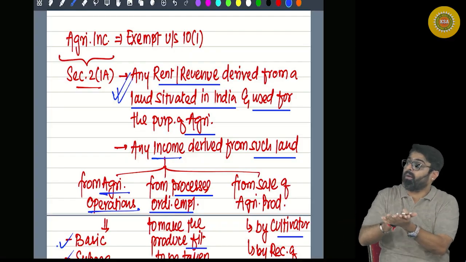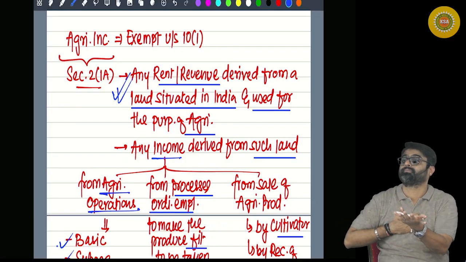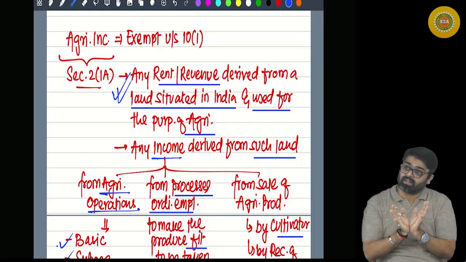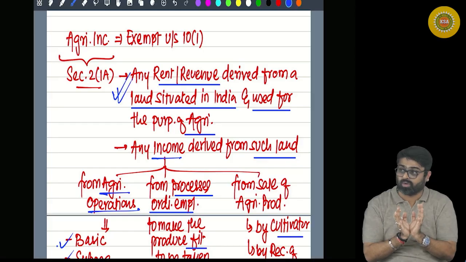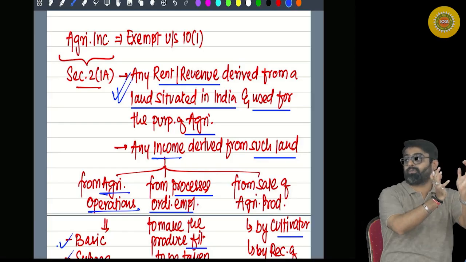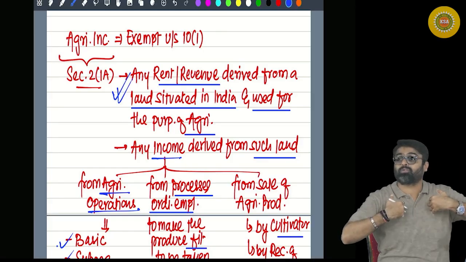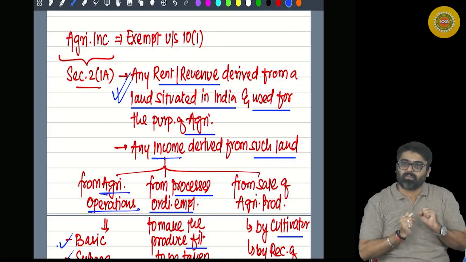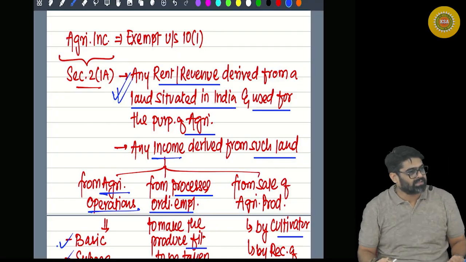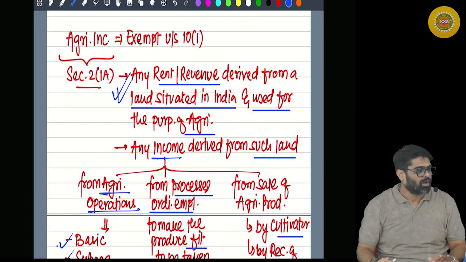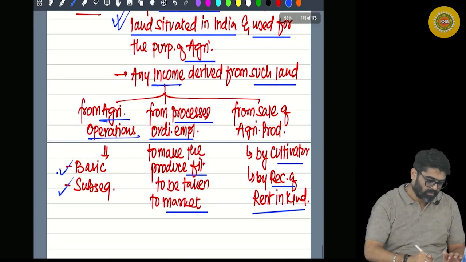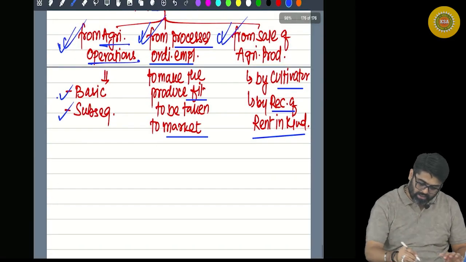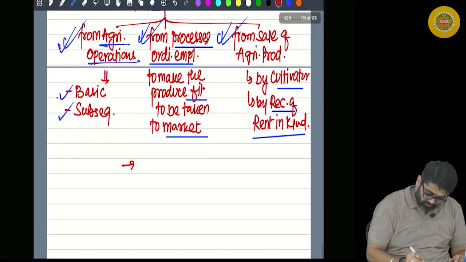So half of the farm produce which I am receiving as rent in kind, will I keep that entire farm produce? No. I will sell that farm produce in the market, and whatever income I get will be my agricultural income. So how many incomes are covered? 1, 2, 3 and 4.